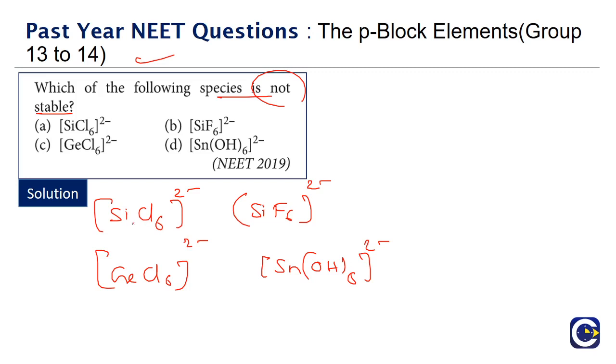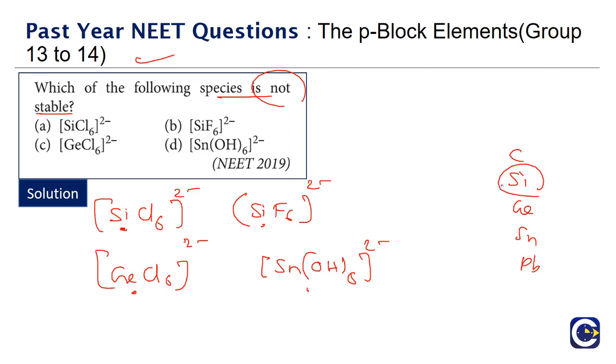So in the 14th group, this phenomenon will start happening from silicon onwards. Carbon cannot do that. Okay, so we are seeing that in all the cases, silicon is able to have, in both the examples, a valency of 6. Same is the case with germanium, same is the case with tin also. Now if you look at germanium, tin and silicon, how do they appear in the group? First will be carbon, then comes silicon, then germanium, then tin, and below that will be lead. So the smallest of them is silicon.